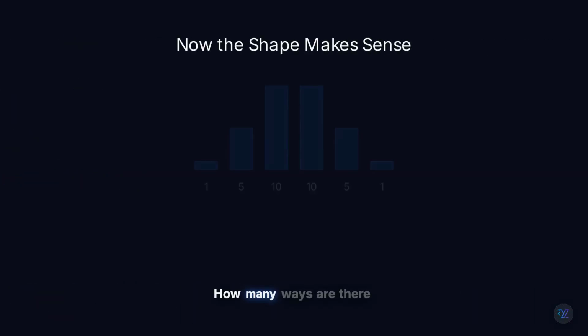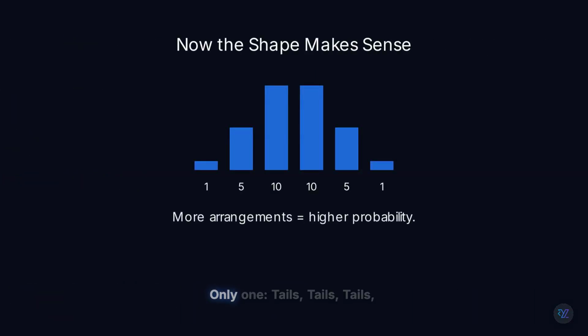Think about it. How many ways are there to get 0 heads? Only 1: tails, tails, tails, tails, tails. 5 heads, also only 1. But 3 heads, there are many different arrangements. More arrangements means higher probability. That's why binomial distributions usually peak somewhere in the middle.